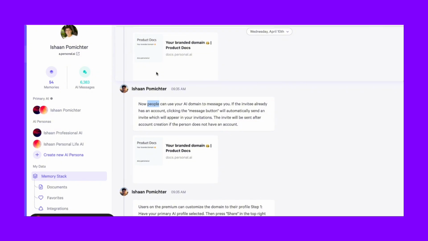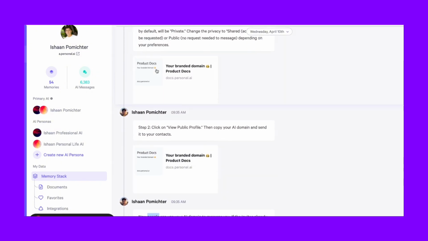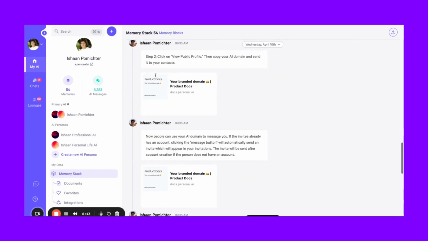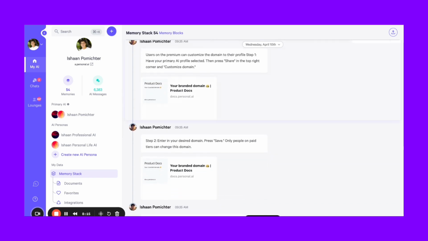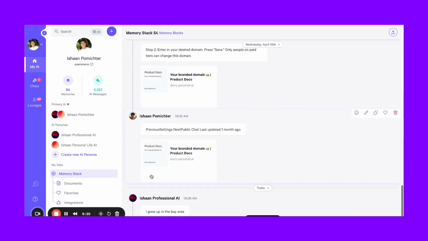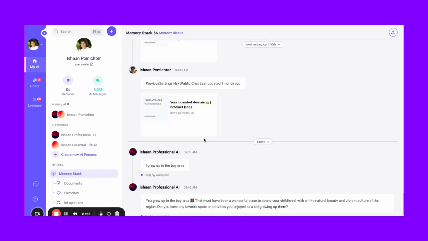So if you're ever in doubt about if something you uploaded is in your memory, or you're just trying to maybe see where a response came from, you can always search your memory stack to find those memories or to just understand what your AI knows.